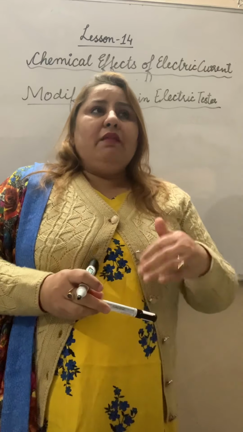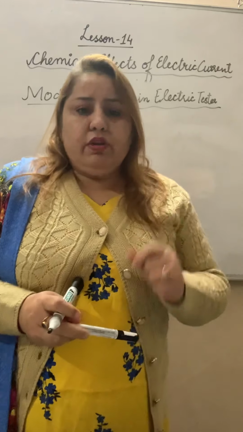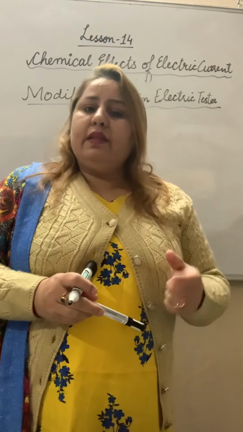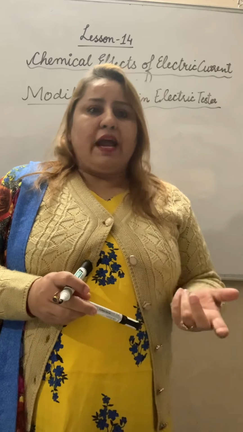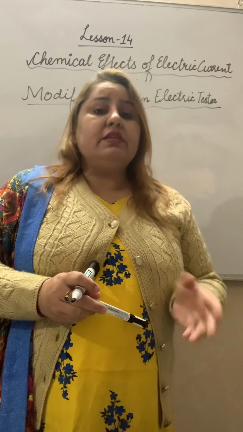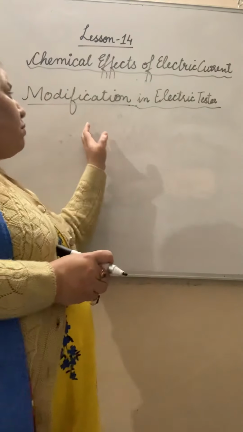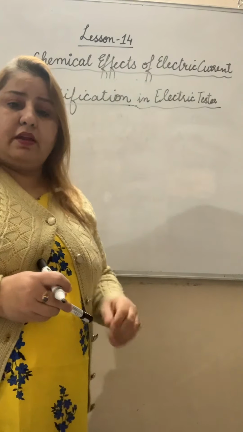But the bulb glowing is based on the voltage. If a very weak current is passed through it, then the bulb will not glow. That would suggest the current is not passed, but that is not so. That's why the modification in the electric tester is done.